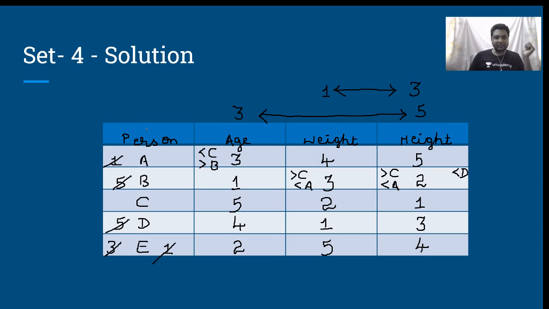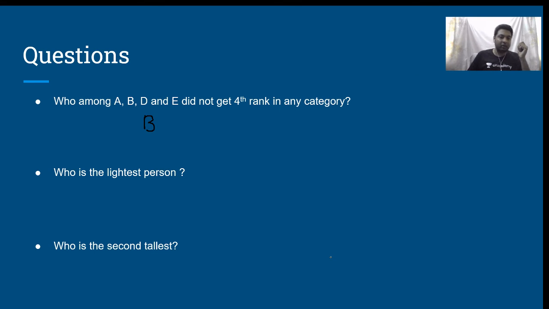Who is the lightest person? That means I have to go and consider the case of weight. Lightest means rank 5. Who got the 5th rank in weight? It is E who got the 5th rank in weight. Therefore, E is the lightest person.